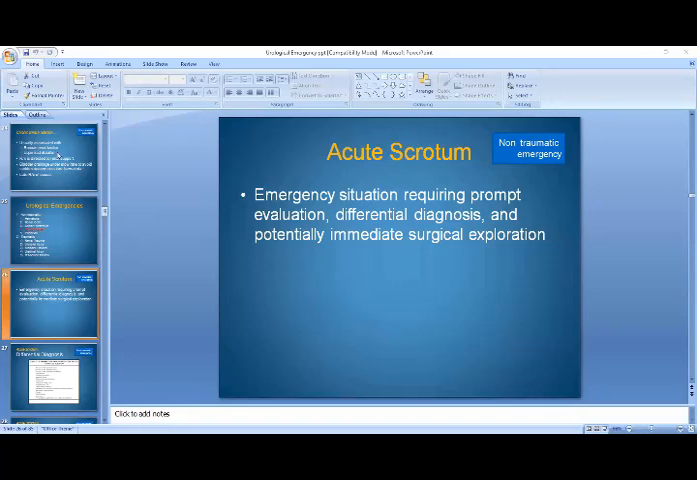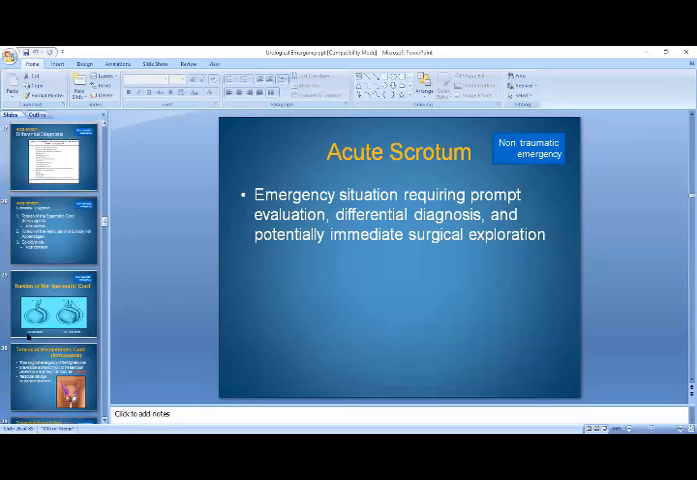As we have already discussed the urological emergencies like hematuria, renal colic, and urinary retention in the previous lecture, today we are going to start with the acute scrotum. An emergency situation that requires prompt evaluation, differential diagnosis, and potentially immediate surgical exploration is called an acute scrotum. So, what is the differential diagnosis of acute scrotum?